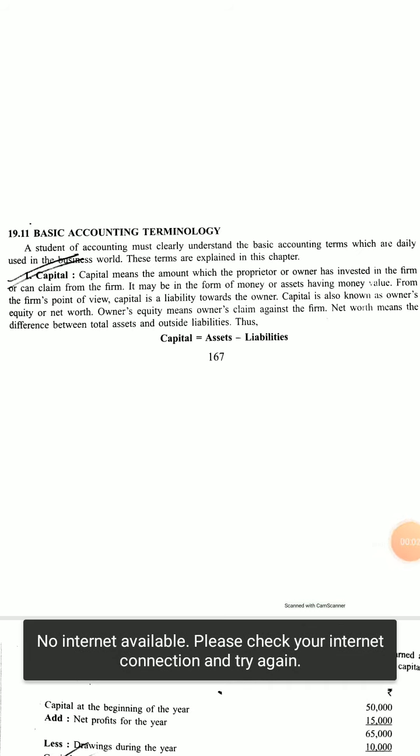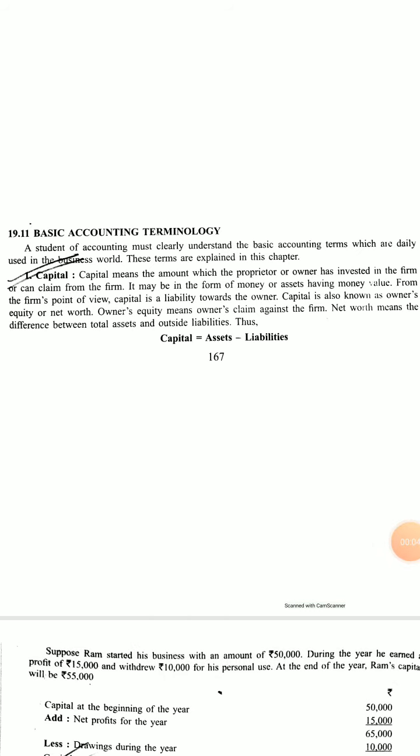Hello students, let's see today the basic terminology in accounting. So some basic terms we will learn today and I will deal with the journal entries in the next live class again. Till then we will concentrate on theory.